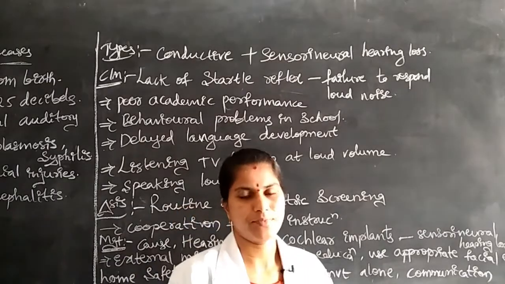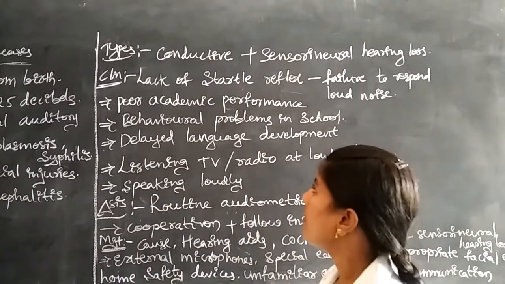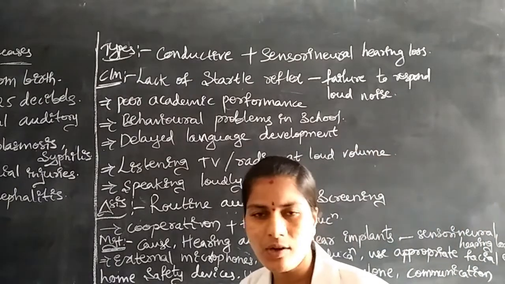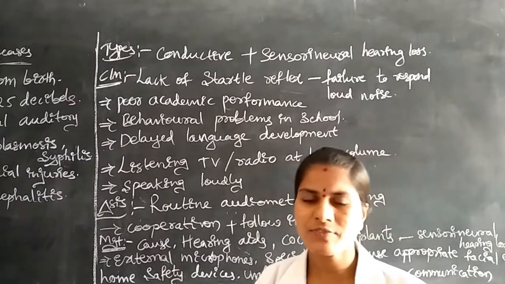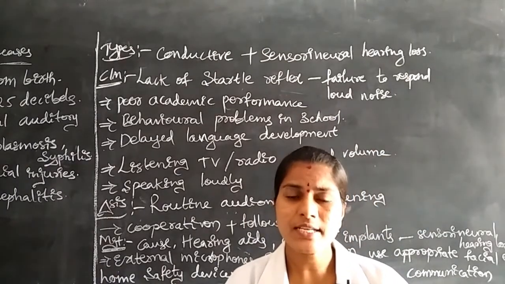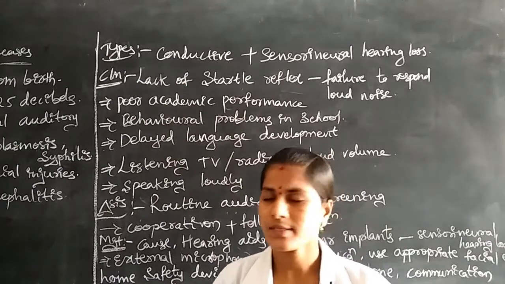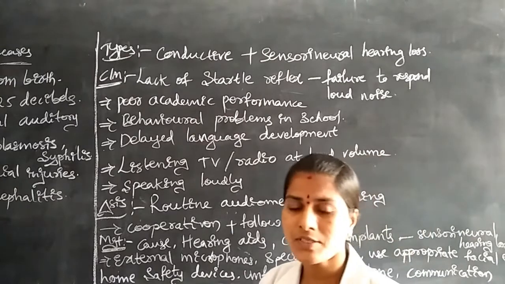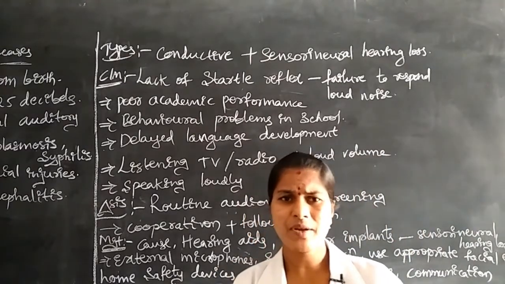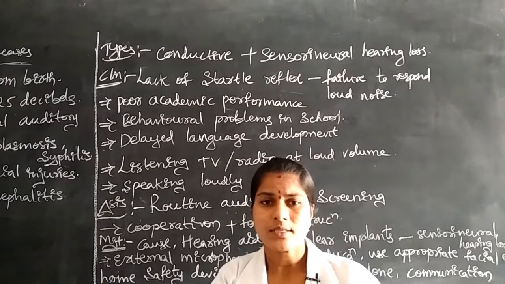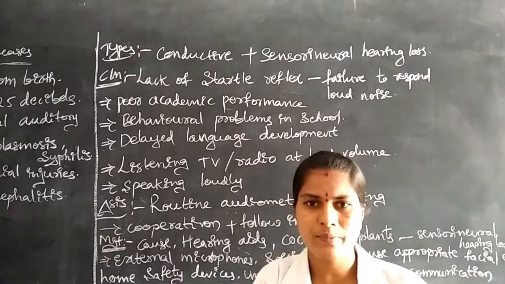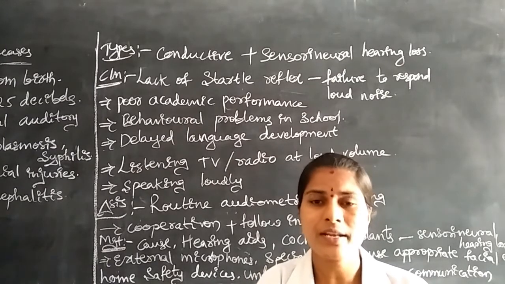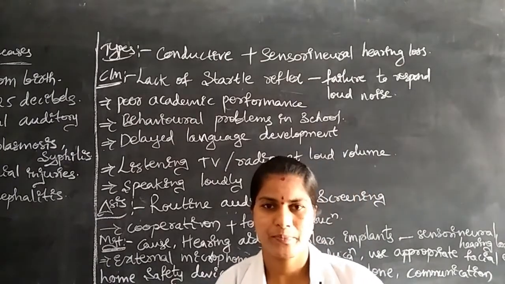Types of deafness. In these types, the first one is conductive hearing loss, and another one is sensorineural hearing loss. These are the types there in children. Here, sensorineural means the neurons are there, no? Through the nerve impulses, through the neurons, the sound waves will be received and sent to the brain. The brain gives some information, some answer. Then the children can speak.